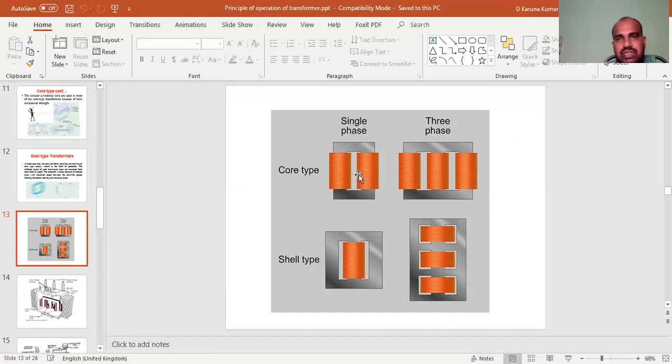This is a single phase and this one is a three phase transformer. Based on the phases, there are two types of transformers: single phase and three phase transformers. Single phase transformer means the input voltage is 230 volts. Three phase transformer is 450 volts. In core type transformers, a single phase has only two windings. In this three phase transformer, there are three windings. This one is a single phase shell type transformer. This one is a three phase shell type transformer.